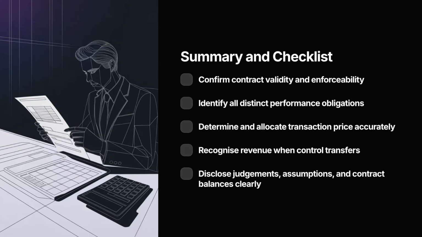Applying these steps ensures your revenue recognition aligns with both economic reality and accounting integrity. It's about the story of how value is created and transferred. IND AS 115 makes that story clearer by linking revenue directly to performance and control. So take the time to apply the 5-step model thoughtfully. Document every judgment, and let your financial statements reflect not just what you sold, but when, how, and why.